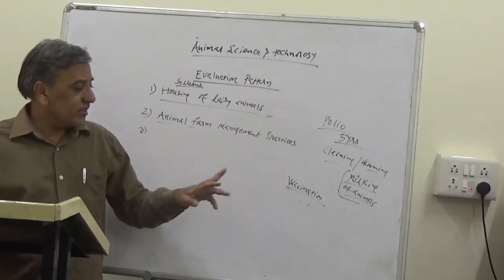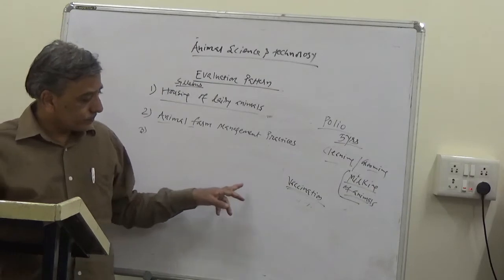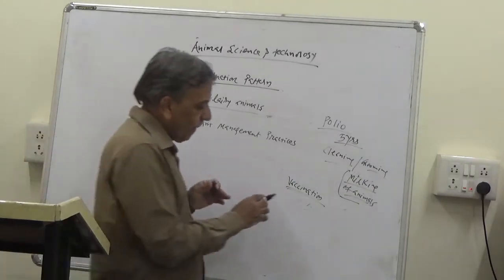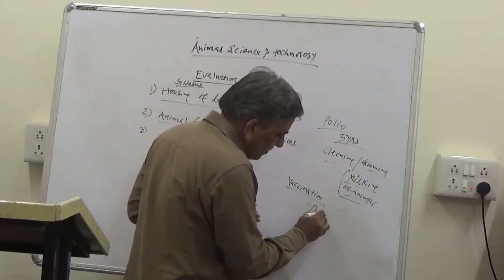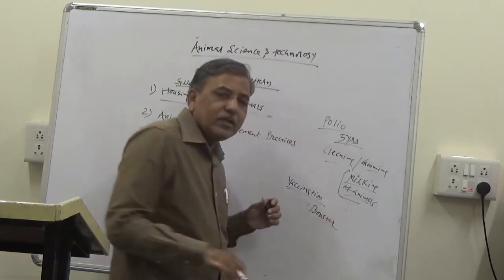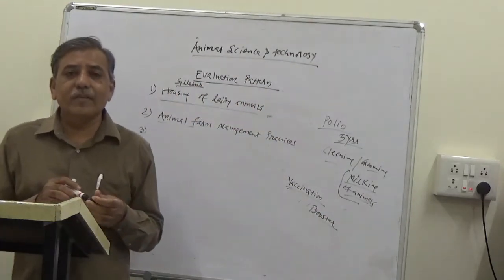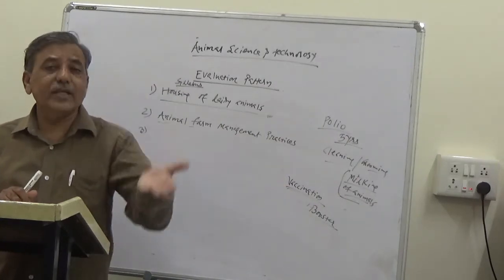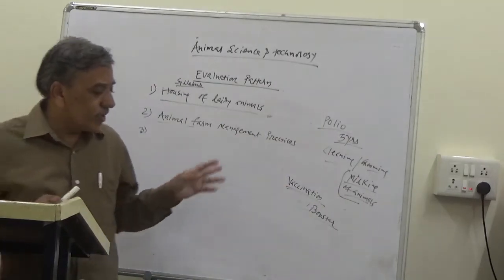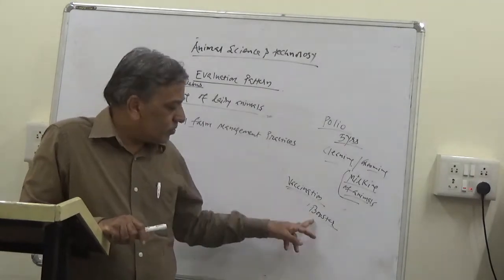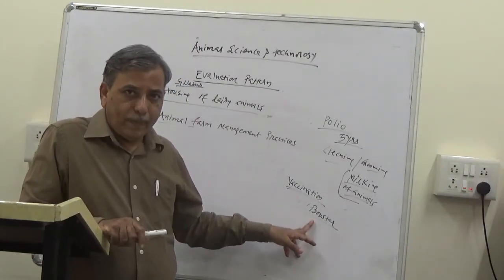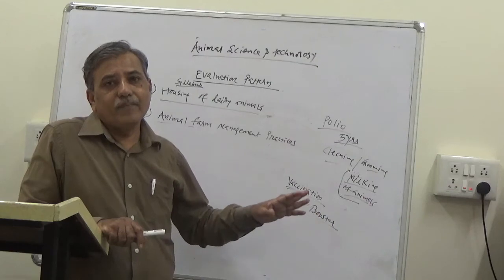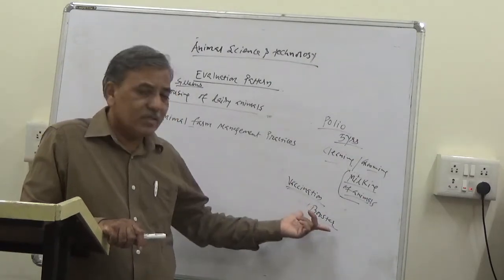Then the third parameter is booster vaccination. This term you are also being introduced to in the COVID-19 vaccination program. The first vaccine is given at a date, and then after 28 days or 30 days, you have to take a second vaccine. The second vaccine is the booster dose. The dose of the same vaccine we are repeating is called the booster dose.